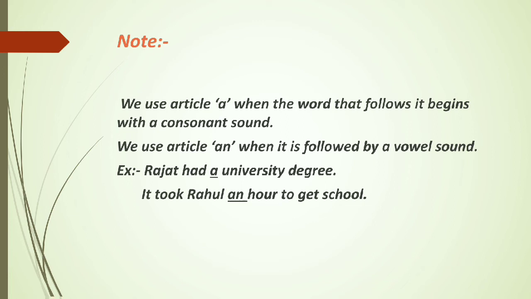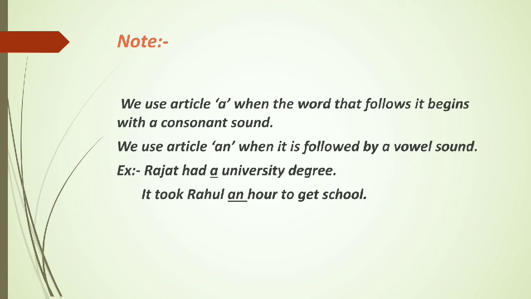Just look at this example. Rajat had a university degree. University: here U is a vowel but the sound is a consonant sound, "yu". Is it clear? So we use a university degree. Now look at another example.